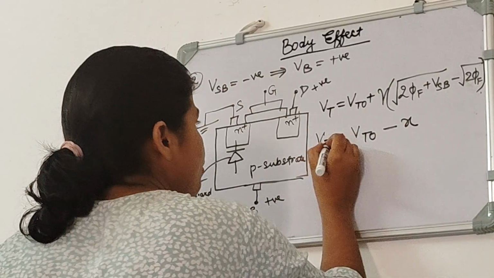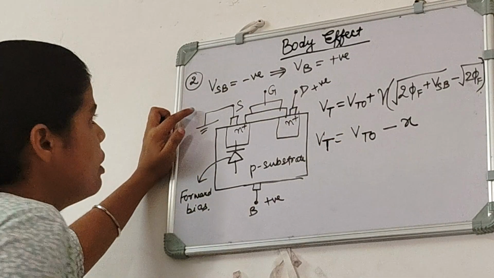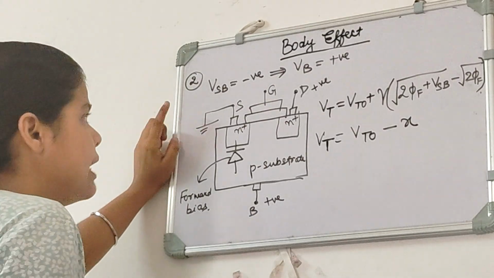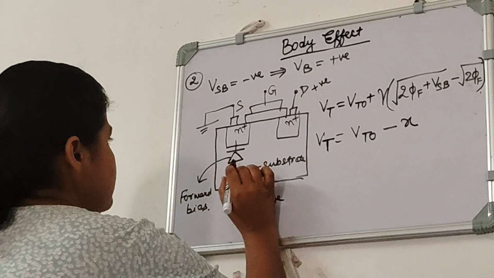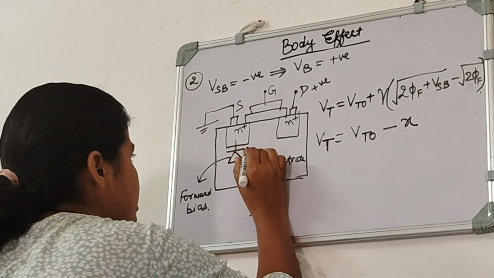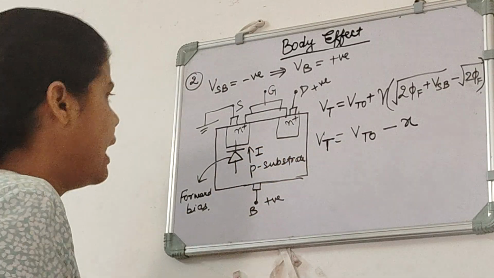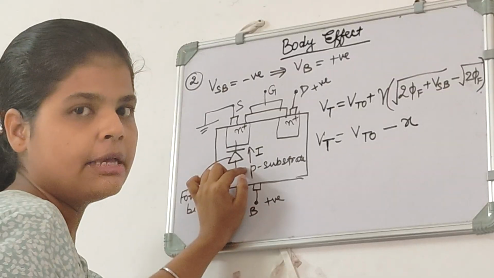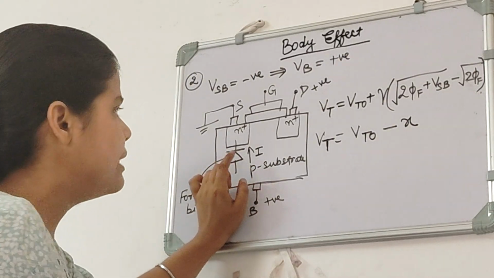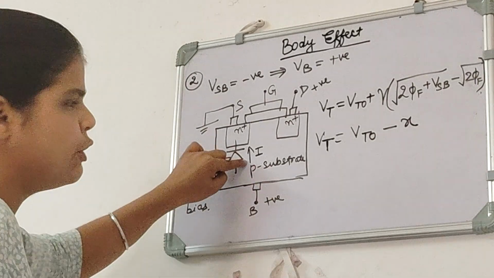But then there is one question, like why don't we put Vsb as negative when we talk about MOSFET? That is because when this diode is in forward bias, that means current is flowing here, and this current is taking some power, that is power consumption is happening here, and that power consumption is unwanted, because we don't want this current to flow.